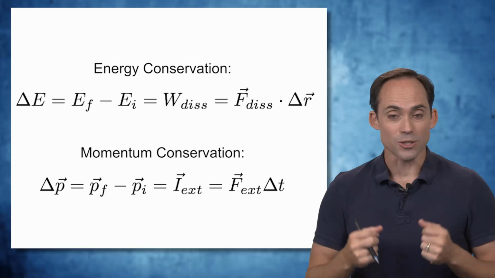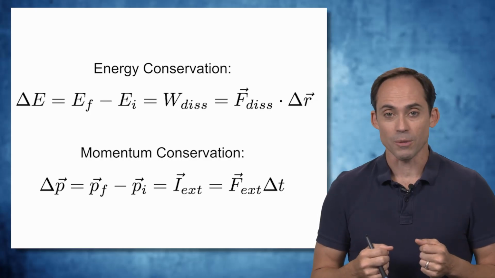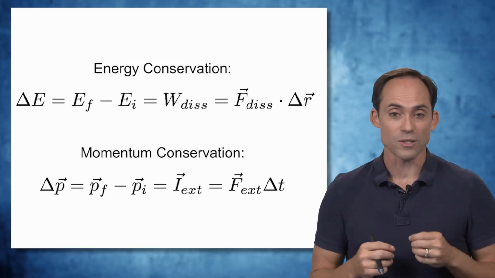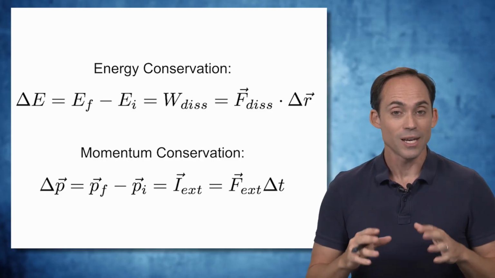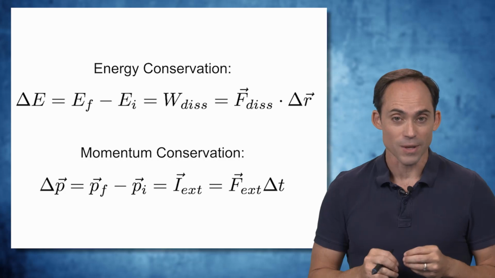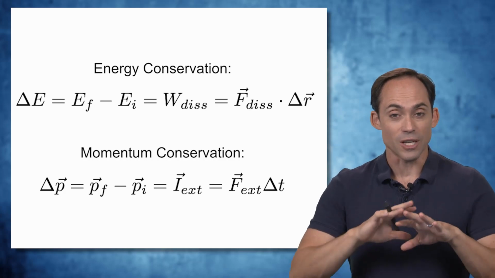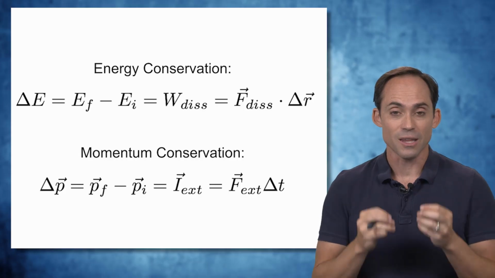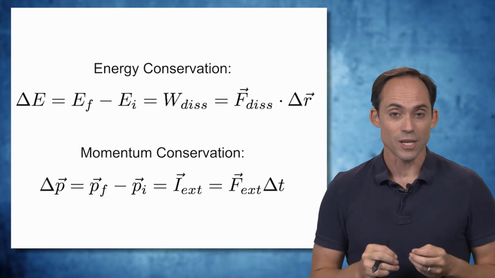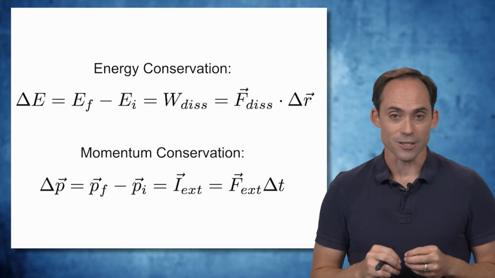The momentum conservation law comes into play when we're talking about external forces for our system. So again, if we look at the change in momentum, final minus initial, keeping in mind this is a vector quantity, if there are no external forces, or no external forces along a given axis, then the momentum is going to be conserved, either total or along that axis.